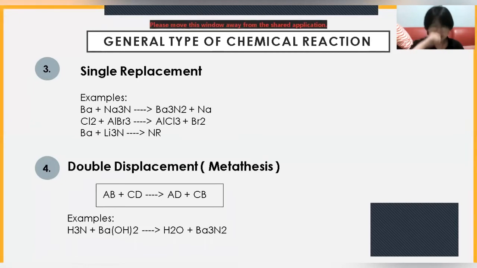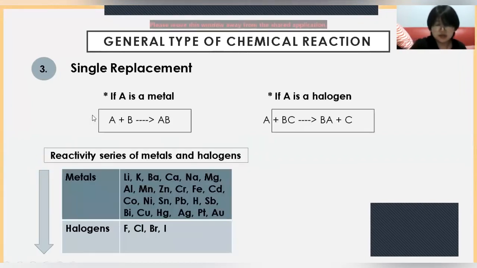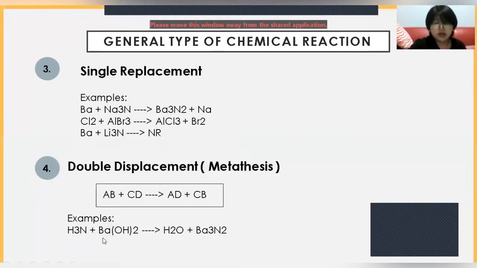And the example for single replacement is Ba plus Na3N yields Ba3N2 plus Na. Now we know Ba is a metal, so this is based on the metal one. So A plus BC, we got AC plus B. And we have Cl2 plus AlBr3 yields AlCl3 plus Br2. Cl is part of the halogens here, that's why this is based on the halogens. Now, Ba plus Li3N yields NR. What's NR? NR is no reaction.